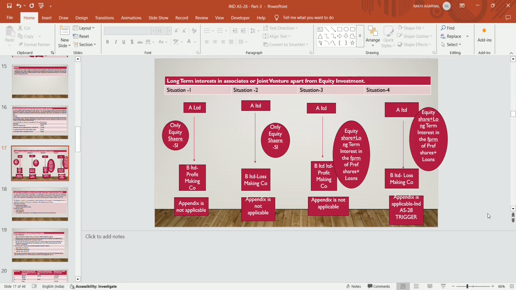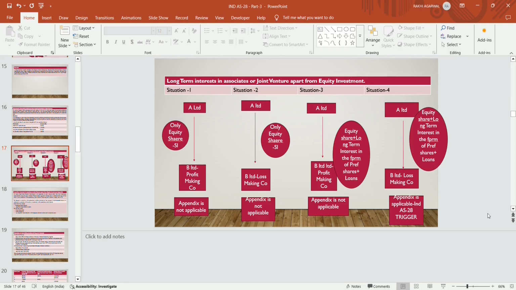In situation 3, A Limited is having a significant influence on B Limited, and B Limited is a profit making company, and A Limited is holding equity and also long term interest in the form of preference shares and loans. So A Limited has given some loans which are not repayable and also invested in some preference shares of B Limited, and B Limited is a profit making company. Though A Limited is giving some loans to B Limited and has a long term interest, B Limited is a profit making company. For a profit making company, the appendix is not applicable.